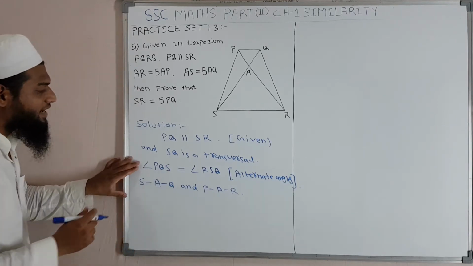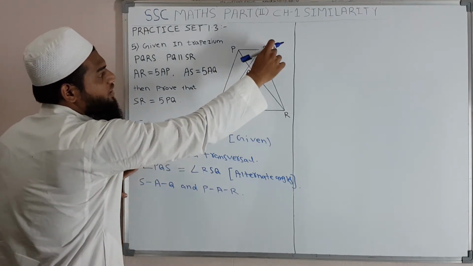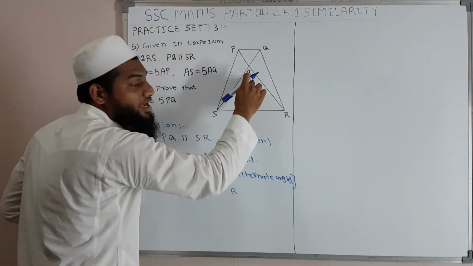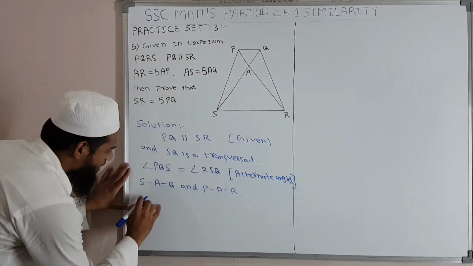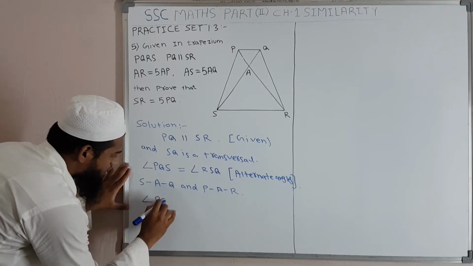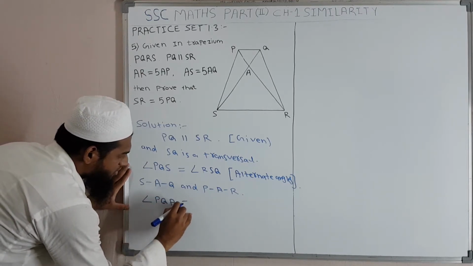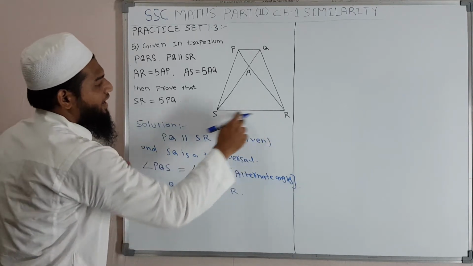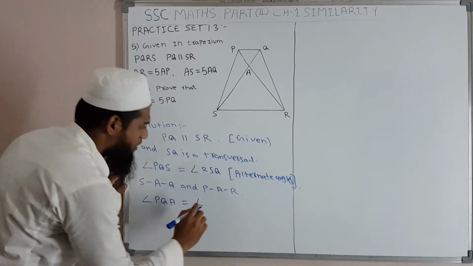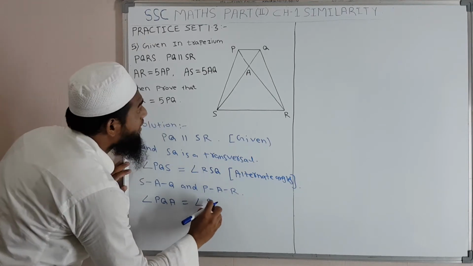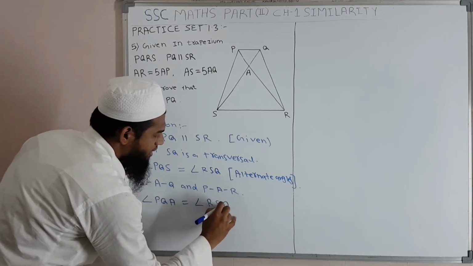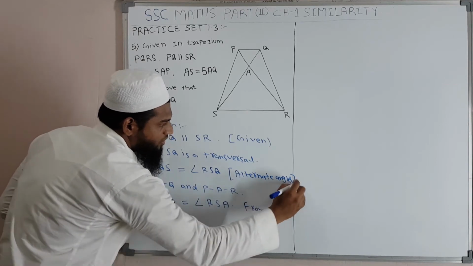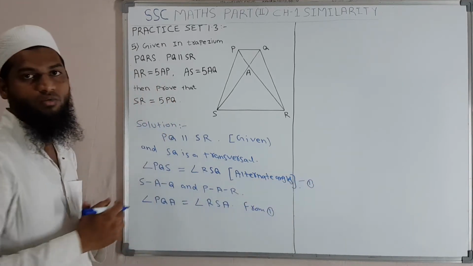We can write PQS, we can write PQA also. So we can write that angle PQA is equals to angle RSA. Okay, if we give it as equation number 1.